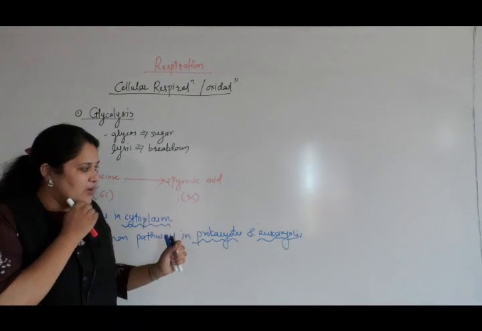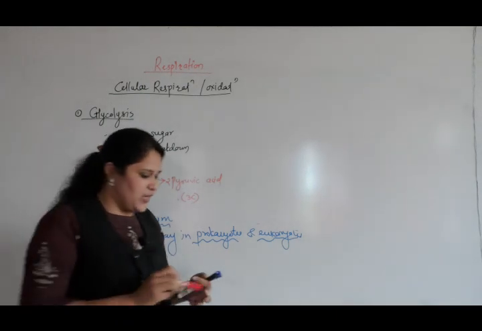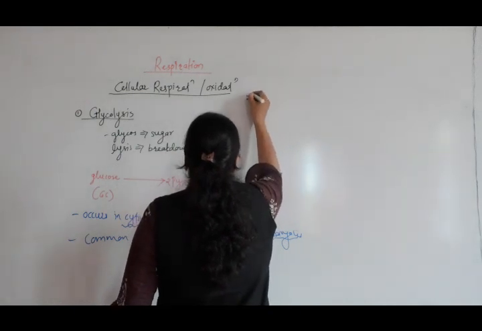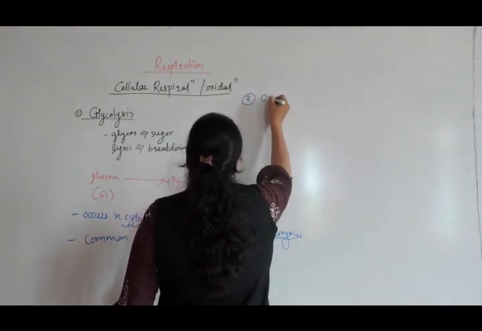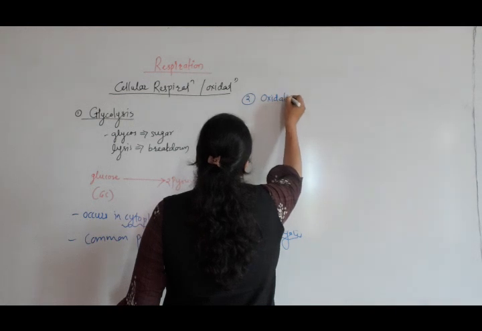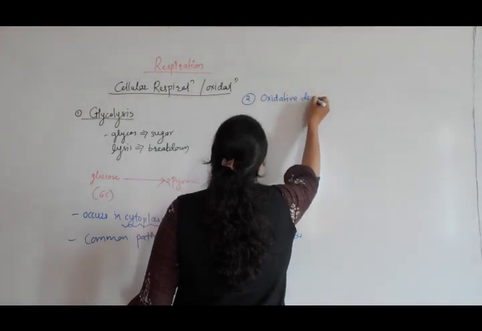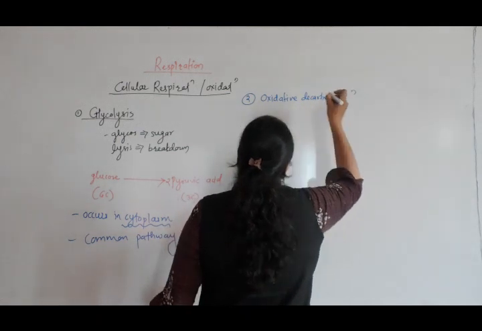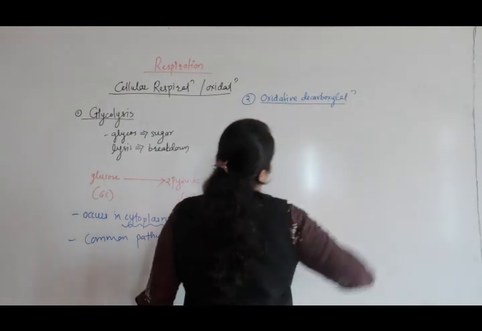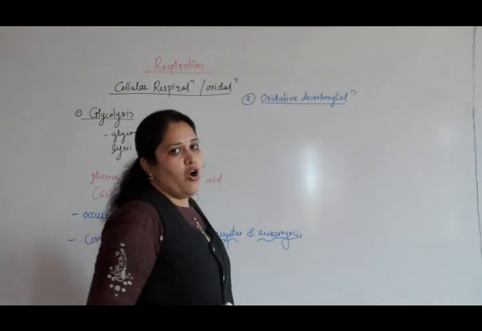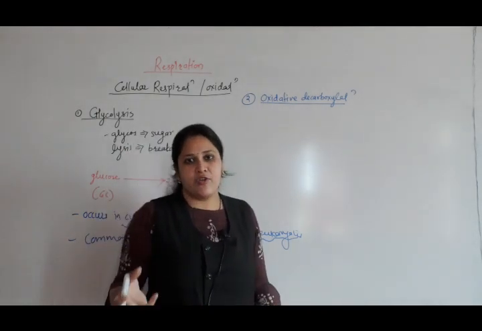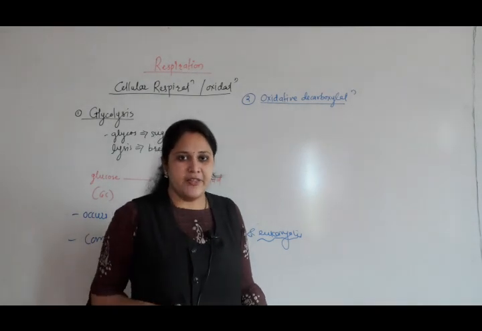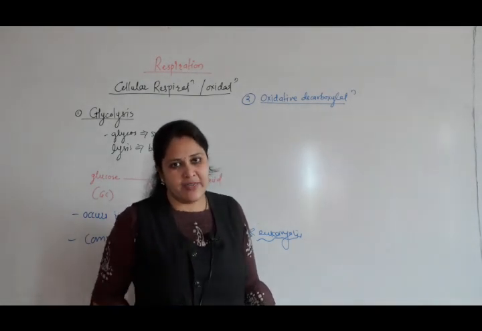So the second step after glycolysis is oxidative decarboxylation. Oxidative decarboxylation means the removal of carbon dioxide in the presence of oxygen, and that is known as oxidative decarboxylation.